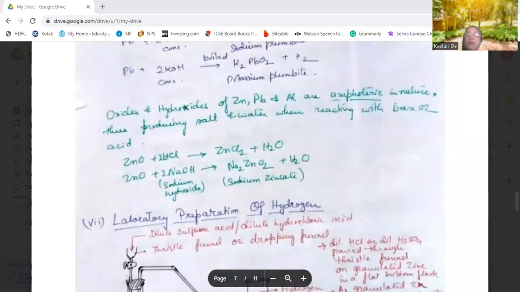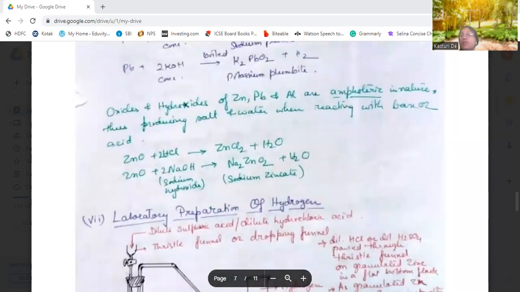Now see, another note is that the oxides and hydroxides of zinc, lead, and aluminium are also amphoteric in nature. I told you these metals are amphoteric in nature. Even the oxides and hydroxides of these metals are also amphoteric in nature. That is, they react with bases or they react with acids to form salt and water. For example, zinc oxide reacts with hydrochloric acid to form zinc chloride and water.